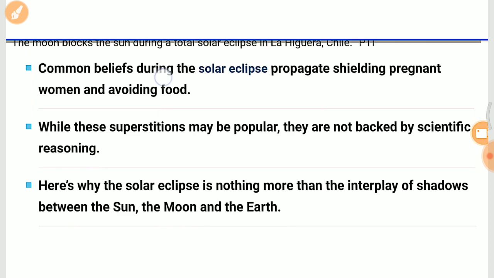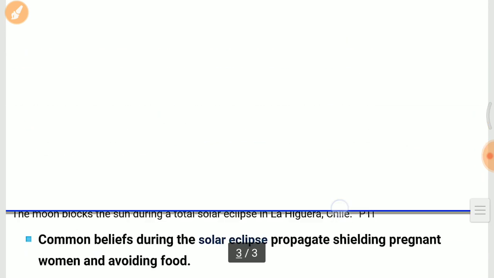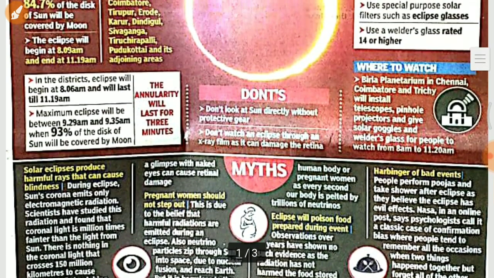These are common misbeliefs. There are some superstitions, but there is no backing from scientific reasons, so science cannot prove them. These are all myths.